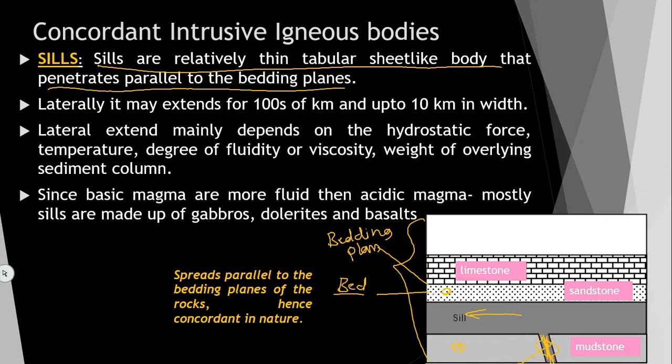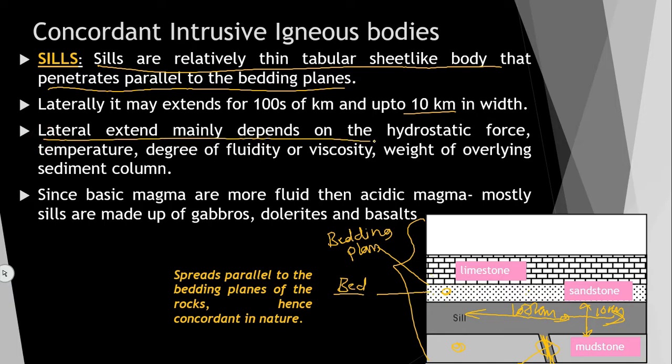But this igneous body is running parallel to the bedding plane. Parallel to the bedding plane, it is called a sill, and its lateral extent may go up to hundreds of kilometers, and the thickness may go up to 10 kilometers, and it may be a few centimeters as well sometimes.